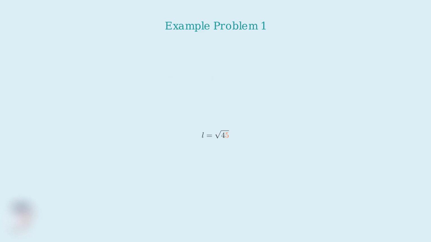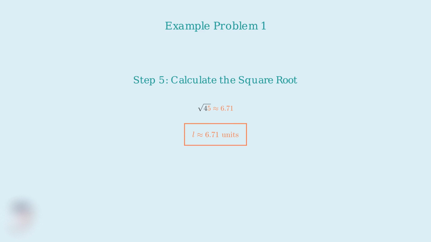Finally, we calculate the square root to get our answer. Step 5, we calculate the square root of 45. The square root of 45 is approximately 6.71. Therefore, the slant height is approximately 6.71 units. Remember, it's crucial to always include units in your final answer. Our slant height is 6.71 units, not just 6.71.